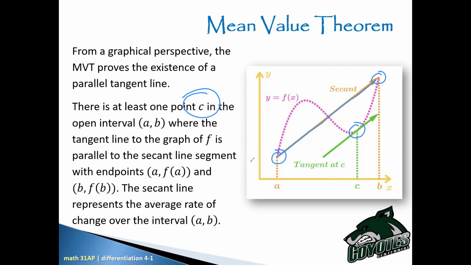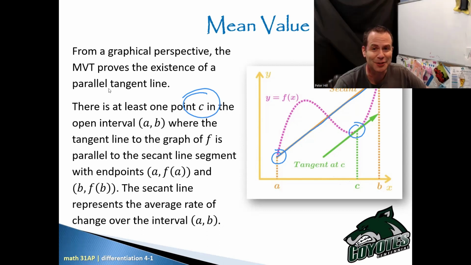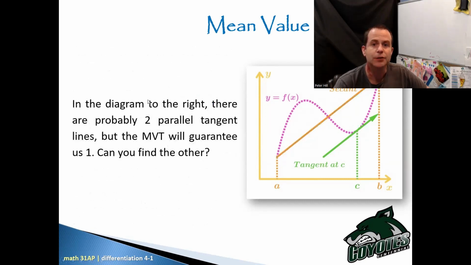Now, most of you are looking at this diagram, I hope, right now and saying, hey, there's more than one in this picture. Is that what you're saying? That's what you're all saying. Okay, so let me clear my ink and let's talk that through. There is more than one. There's one up at the top as well. So in the diagram to the right, there are probably two parallel tangent lines, but the MVT will guarantee us one. The other one is right about here, so let me put that in. You can see that that line would also be tangent, okay?